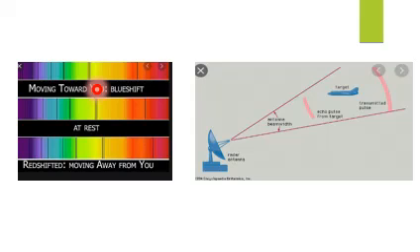The next same phenomenon is observed by the radar. Now what is radar? It is the abbreviation of radio detection and ranging. These are radio waves, and they are basically the waves that are used for detecting the position of an airplane. If an airplane is coming towards us, the waves from the radar reflect from the plane and come back with a smaller shift.